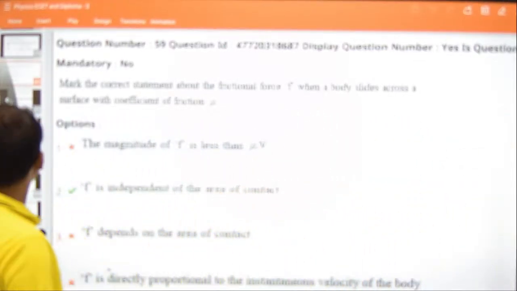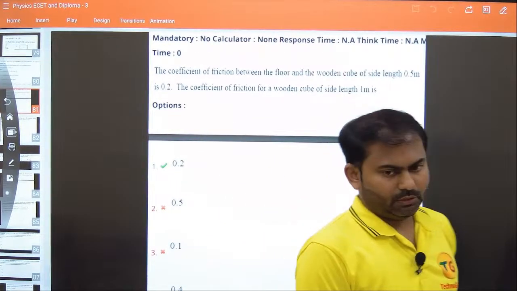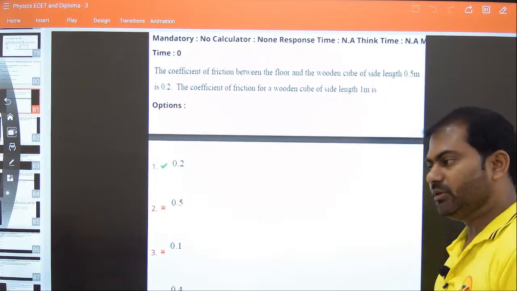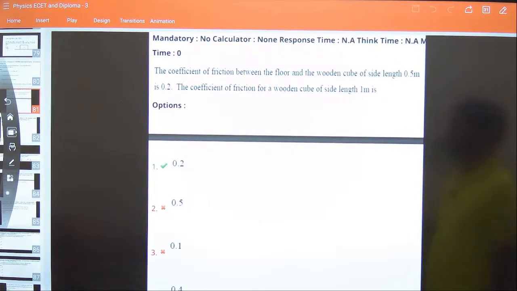So let's proceed to the next question. This is the one. Again, copy the question, pause the video, try it. You all should be able to get the answer. I believe you guys have done that. It's given that the coefficient of friction between the floor and the wooden cube of side length 0.5 meter is 0.2. The coefficient of friction of the wooden cube of side length 1 meter is?